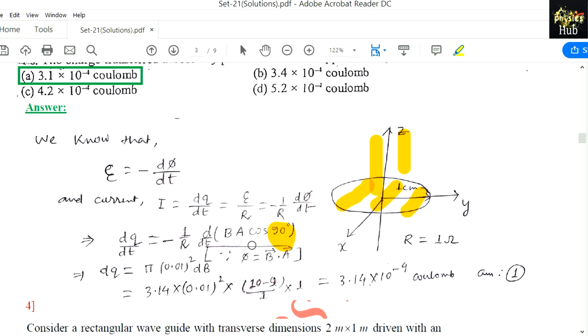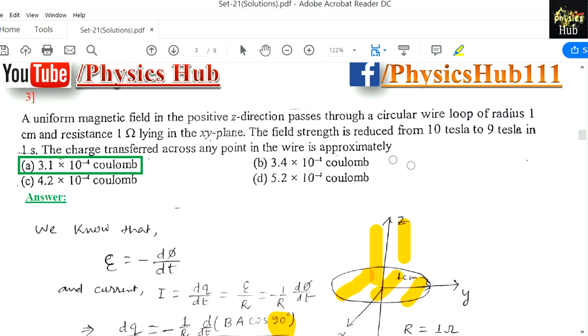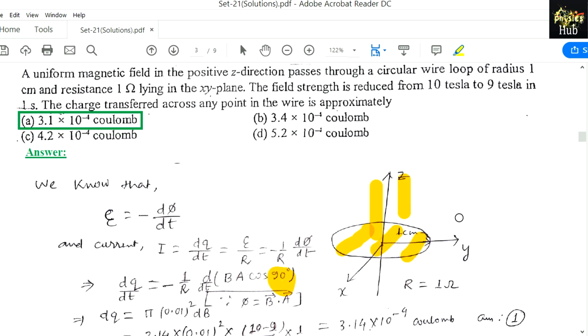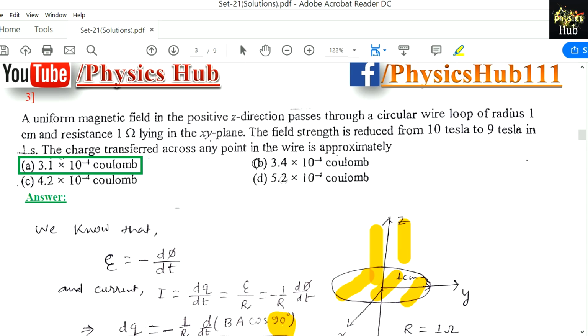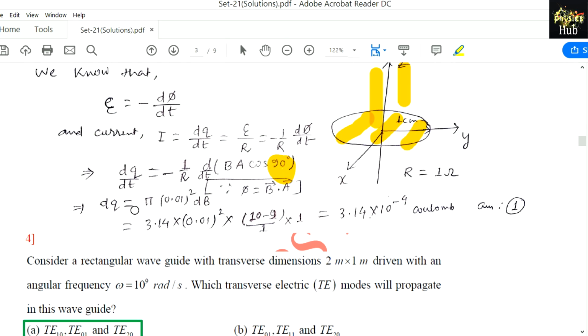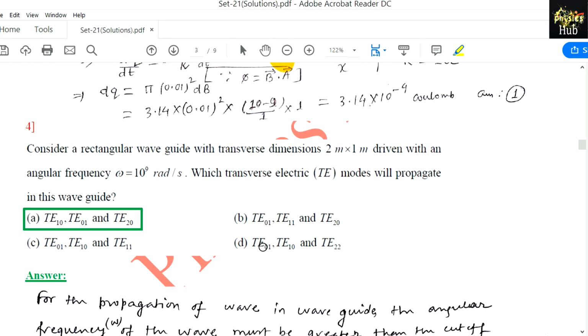Now they told you that the field strength has been reduced from 10 Tesla to 9 Tesla in 1 second. So dB dt equals 1 by 1. Change in magnetic field is 1 and change in time is 1 second, so it's equal to 1. So 10 minus 9 by 1, and dq we have to calculate, the charge transferred across any point. So dq, and dt is 1 because we are taking it in 1 second, so into 1. And upon replacing this value, we get 3.14 times 10 to the power minus 4 coulomb, and it is matching with option 1. Now moving to question number 4.